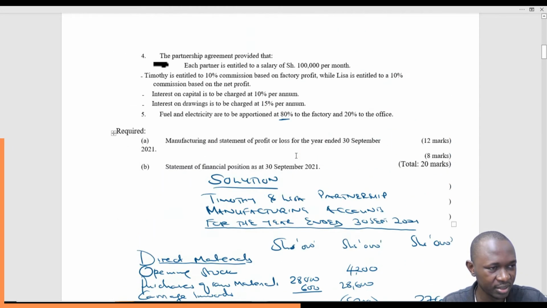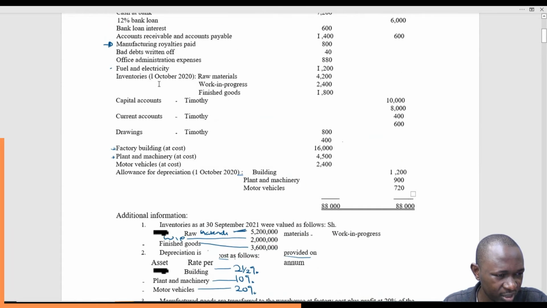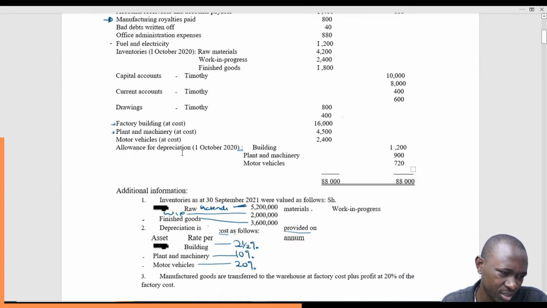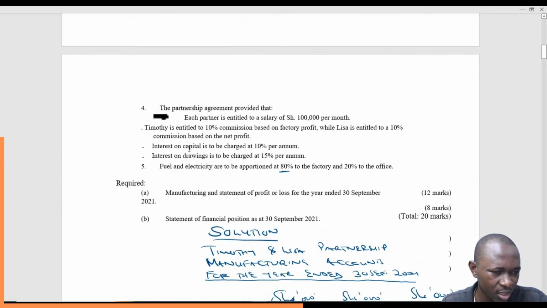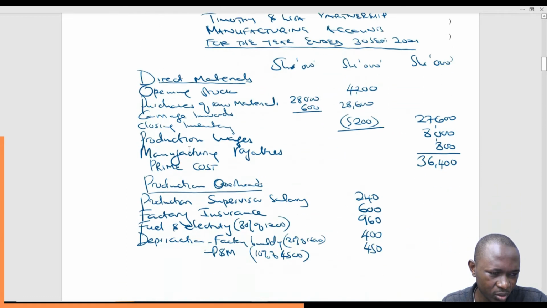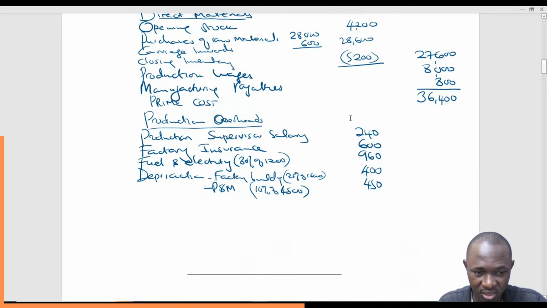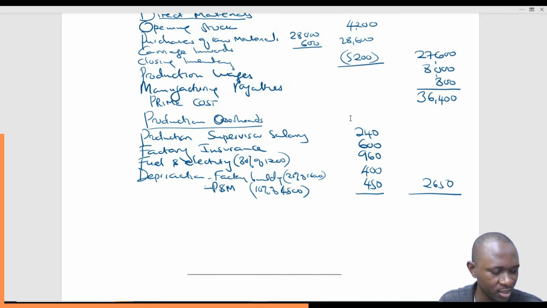Is there anything that we've not captured? Fuel and electricity, factory allowance for depreciation, finished goods, manufactured goods. I think we have captured everything. So what is remaining is for us to get the total. The total is 240 plus 600 plus 960 plus 850. This gives us 2,650. Bring the total here, 2,650, add to that 6,400, and we get 39,050.